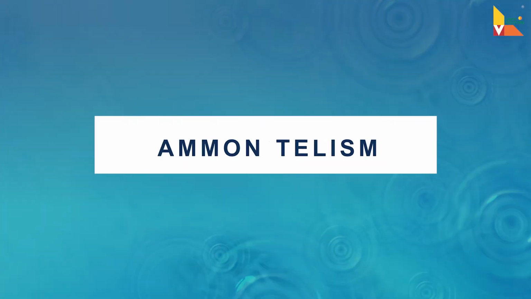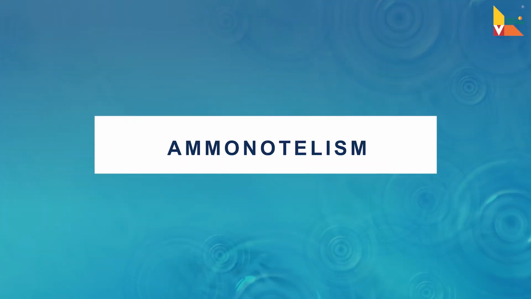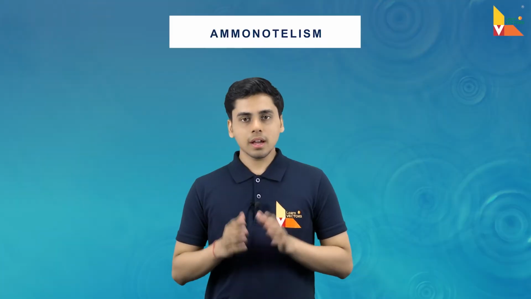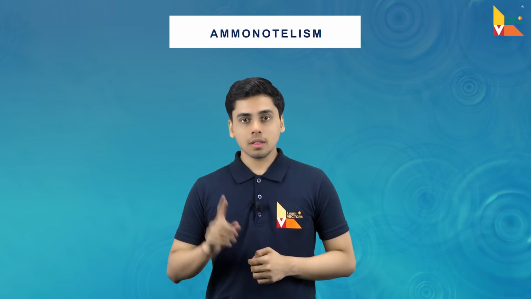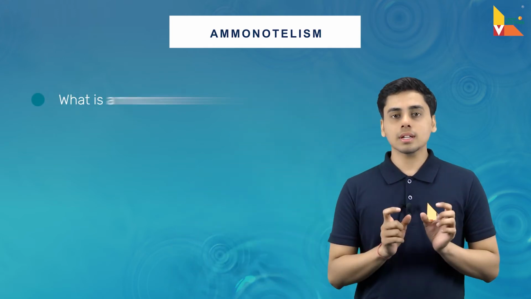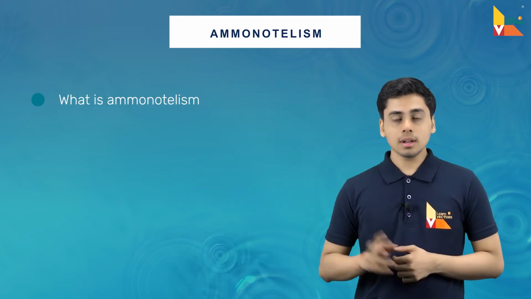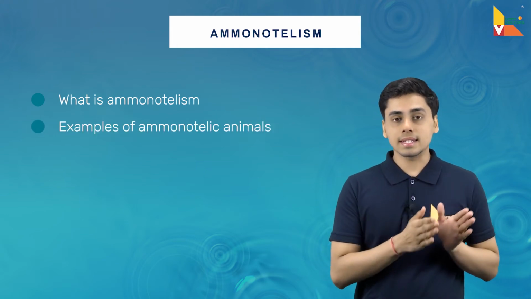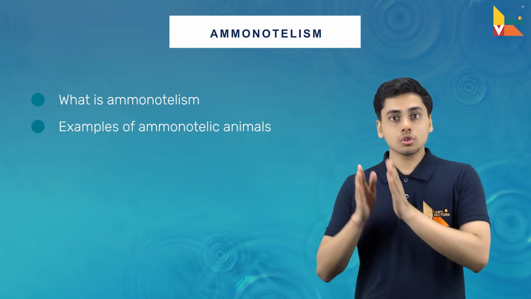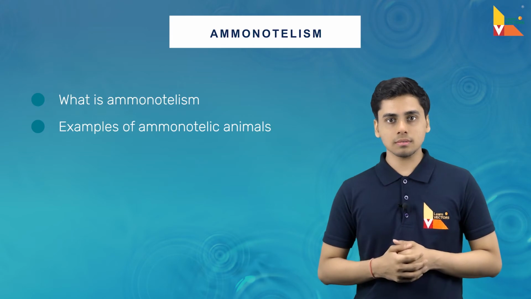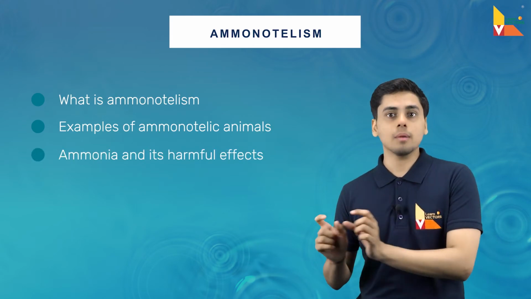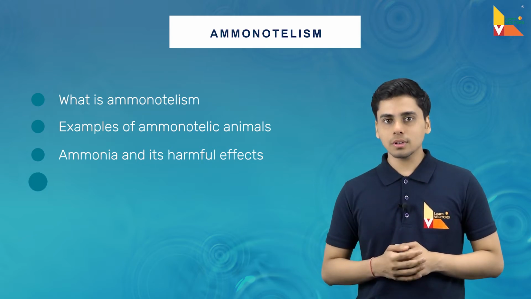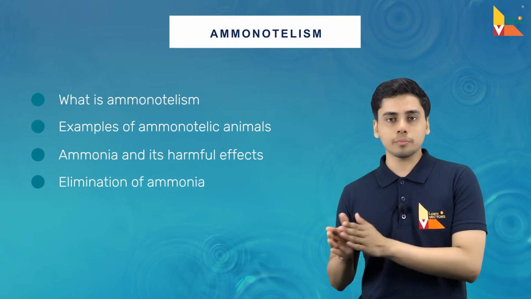So first, let us understand what is Ammonotelism. In this subsection, we'll be covering 4 points. The first will be what is Ammonotelism. Second will be the examples of animals showing this type of excretion. Third, what is ammonia and its harmful effects. And fourth will be its elimination process.